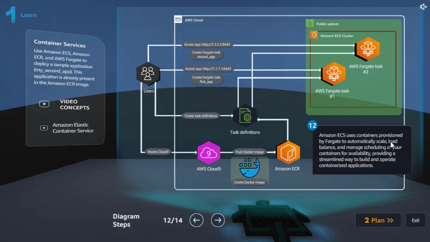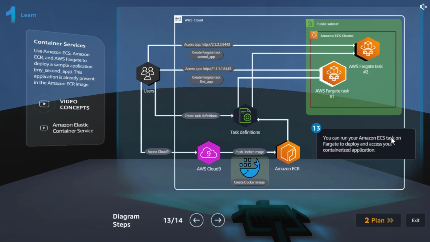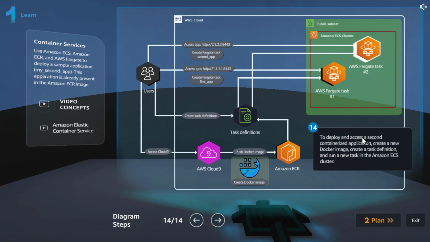Amazon ECS uses containers provisioned by Fargate to automatically scale, load balance, and manage scheduling of your containers for availability, providing a streamlined way to build and operate containerized applications. You can run your Amazon ECS task on Fargate to deploy and access your containerized application. Finally, to deploy and access a second containerized application, create a new Docker image, create a task definition, and run a new task in the Amazon ECS cluster.